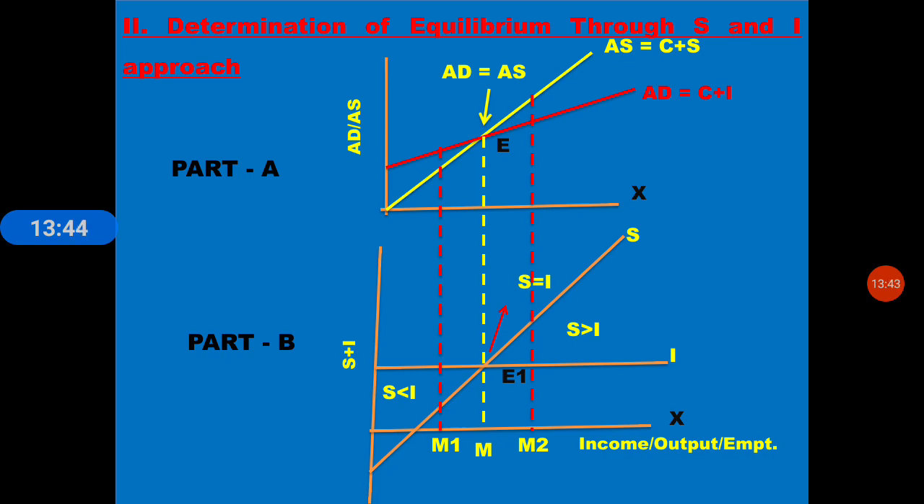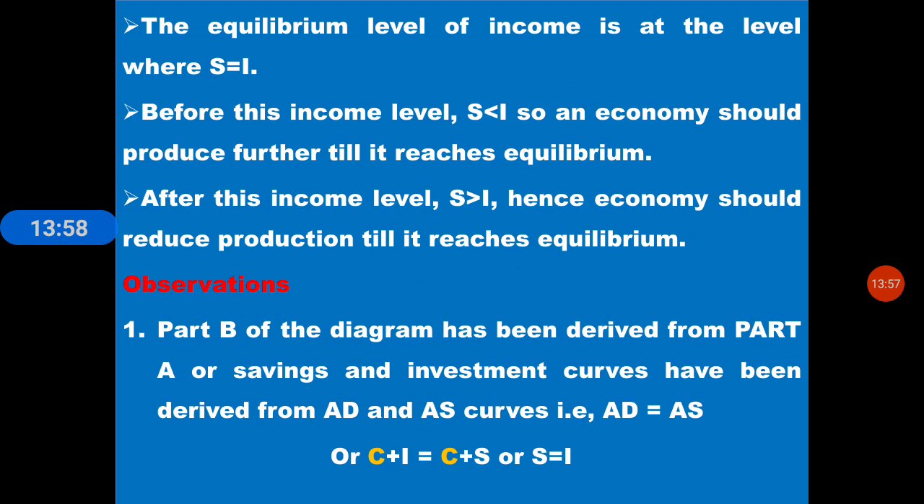So it passes through S equal to I, the intersection point of S and I. Here I is constant and S starts from below the x-axis. The equilibrium level of income is at the level where S equals I. Before this income level, S is less than I. So an economy should produce further till it reaches equilibrium. So what is the condition here?